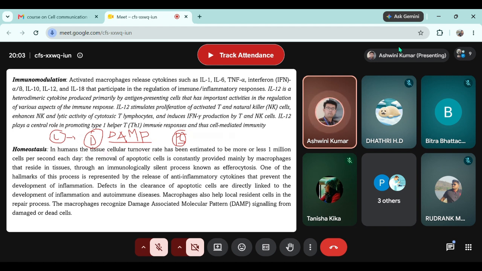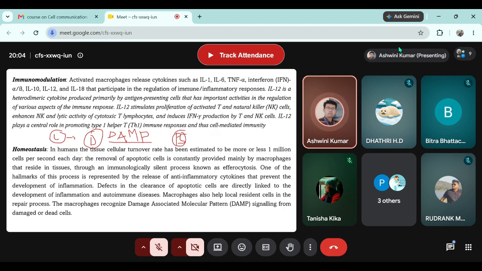As soon as a macrophage recognizes any such DAMP, it will engulf the damaged cell or the dead cell, so that there is hardly any inflammation caused because of the accumulation of dead cells. Cell death is a part of cell turnover. It is a very normal thing for the body.